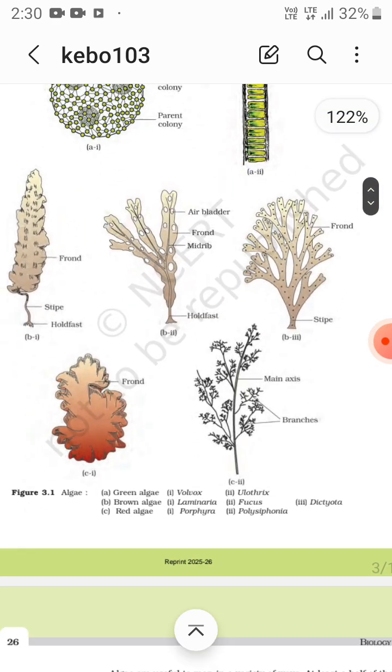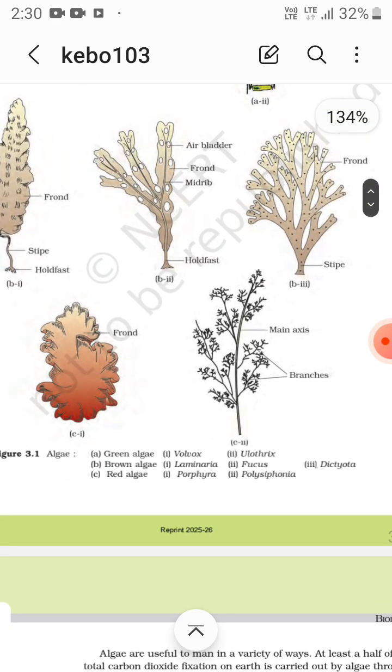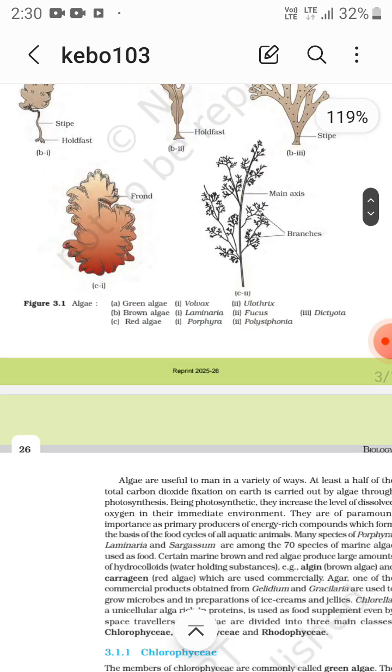So these are the diagrams. First one is green alga, that is Volvox and Ulothrix.